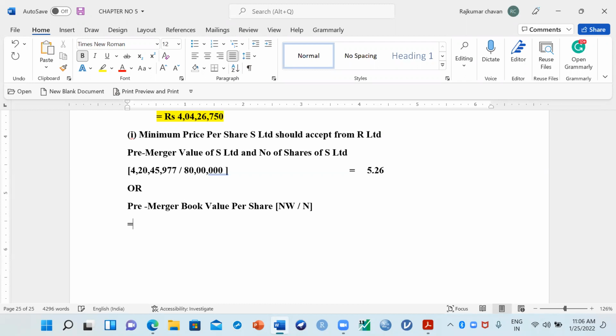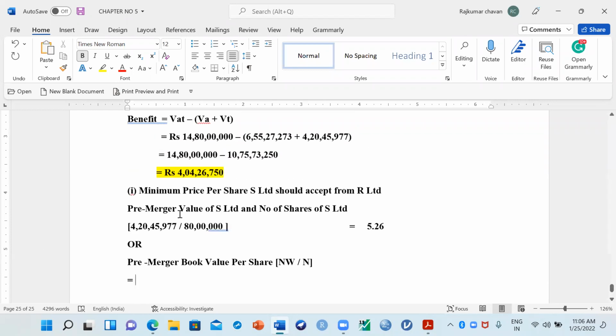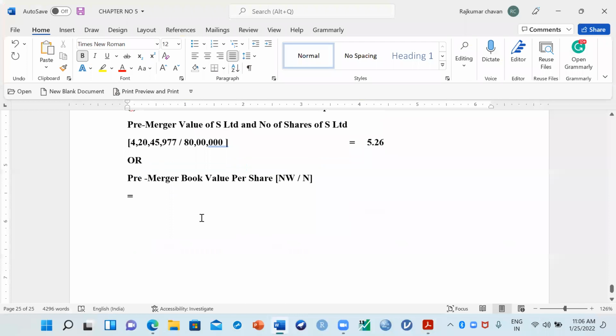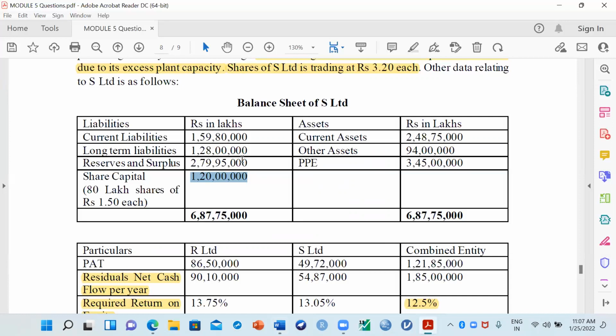So how to calculate this now? When you say pre-merger book value, according to the book value method, what is the value per share? Just go to the balance sheet. We are calculating for S Limited. They have 1 crore 20 lakh rupees of share capital. Book value method I'm adopting and calculating value per share. So 1 crore 20 lakh rupees is the total share capital. Now, when we say book value method, you have to take reserves and surplus also.